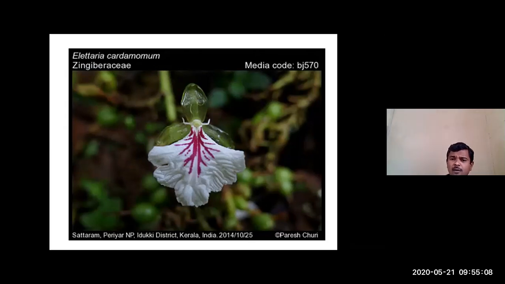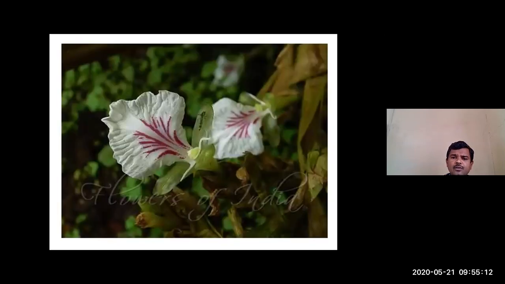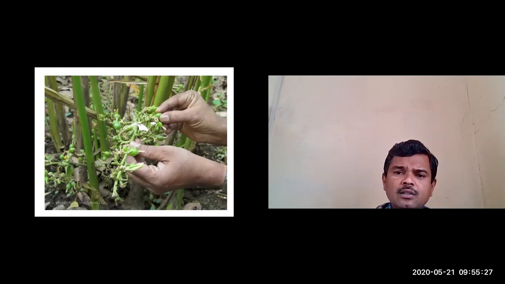So this is the fruit of a flower of Ela. With different angles you can observe the flowers of Ela. Clearly you can observe the flowers of Ela. So this is the inflorescence.